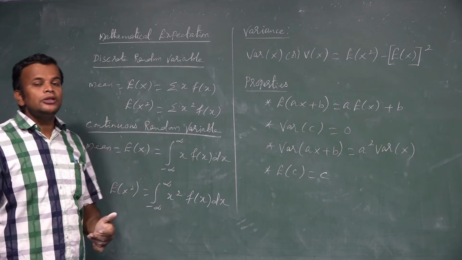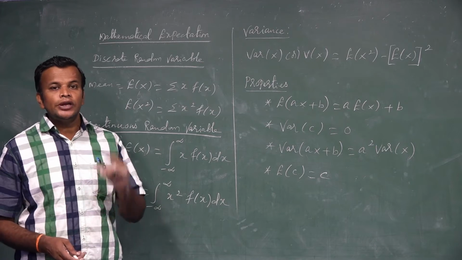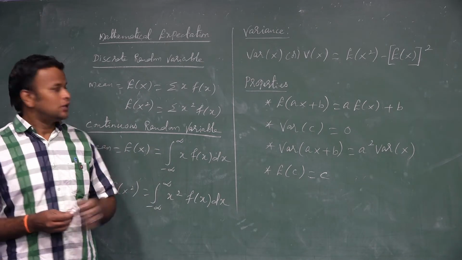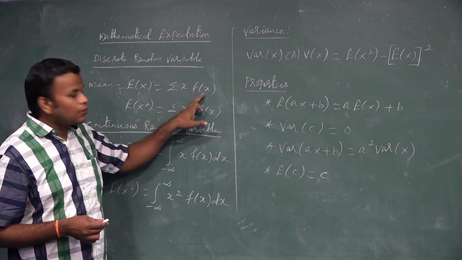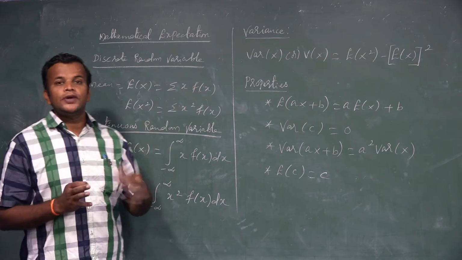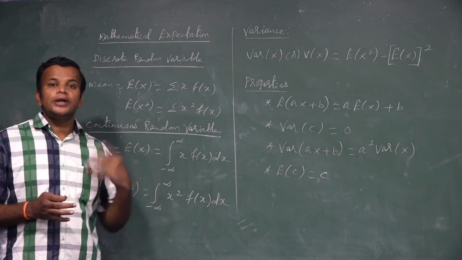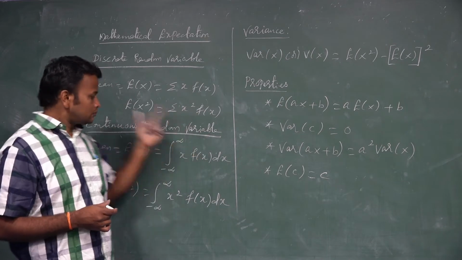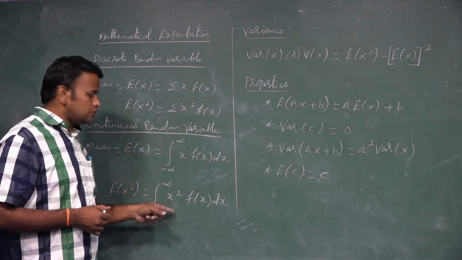In a discrete random variable, the formula of mean is capital E of x, whose formula is summation of x into f of x. That is, the random variable value into its probability value, we multiply. So E of x square is summation of x square into f of x, the random variable square into the given function. The same applies in a continuous random variable.